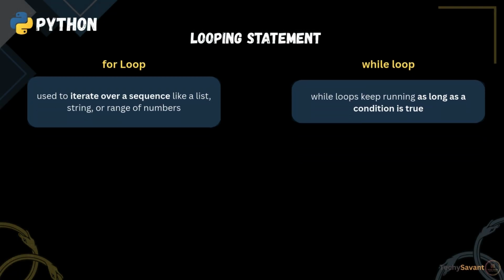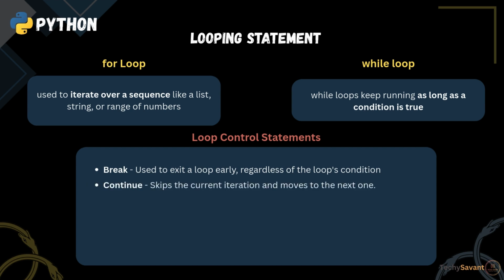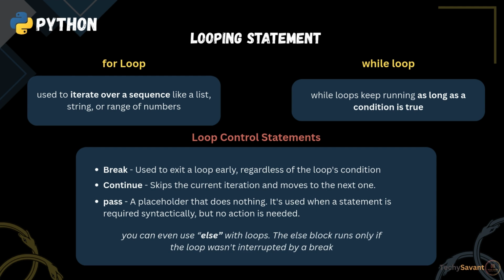Now, let's explore loop control statements. Python gives us a few tools to control how loops behave. Break, used to exit a loop early, regardless of the loop's condition. Continue, skips the current iteration and moves to the next one. Pass, a placeholder that does nothing. It's used when a statement is required syntactically, but no action is needed. And lastly, you can even use else with loops. The else block runs only if the loop wasn't interrupted by a break.